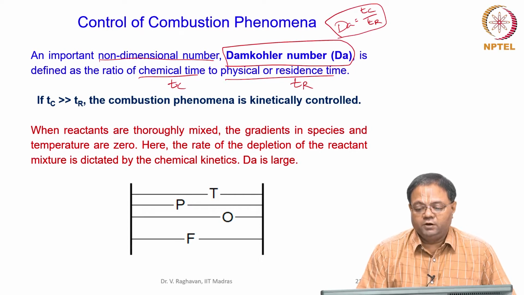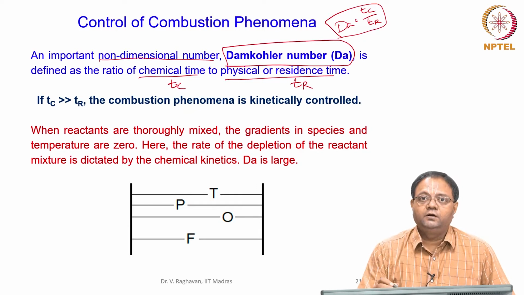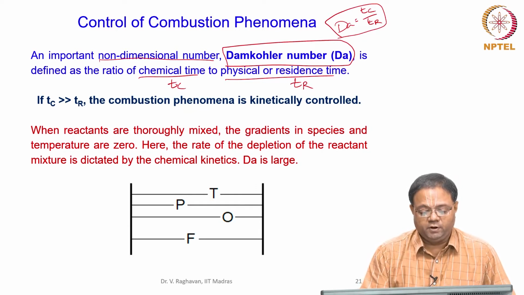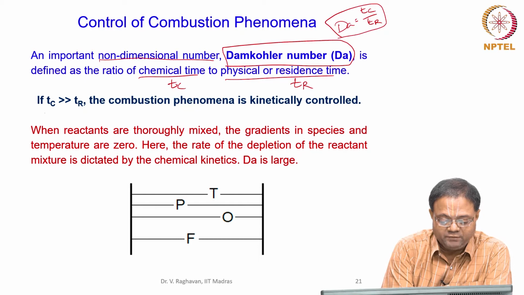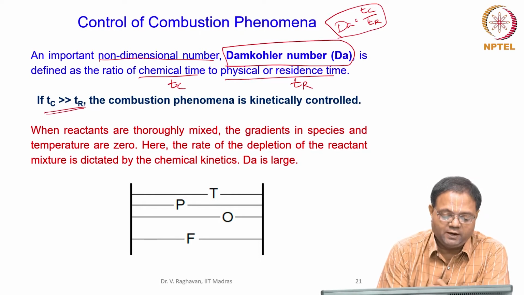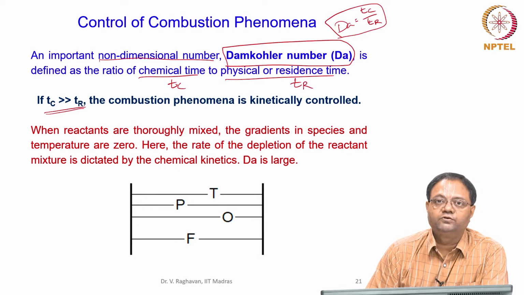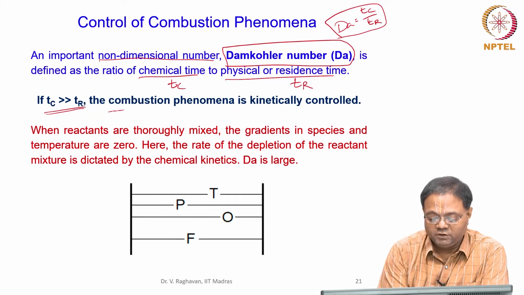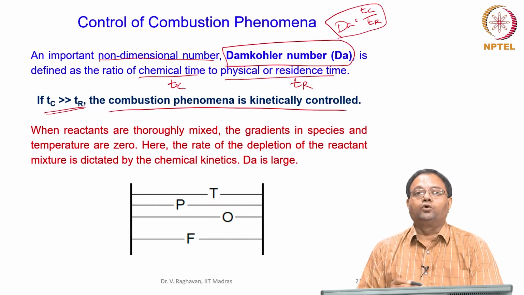Based upon the Damkohler number we can say the category of the control of the combustion phenomena. Okay, now when Tc, the chemical time, is much higher than the flow resistance time Tr, then the combustion phenomena is kinetically controlled.